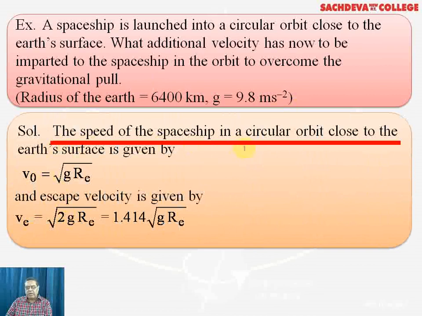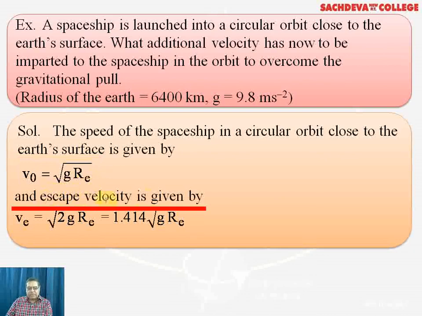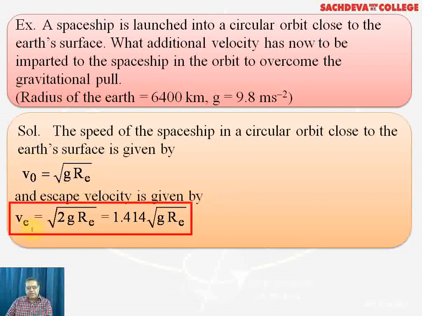Now the speed of the spaceship in the circular orbit close to the surface is calculated by the formula V naught is equal to the square root of gRe. V naught stands for orbital velocity, while the escape velocity is given by the formula Ve is equal to the square root of 2gRe. Now we take the square root of 2, which is 1.414, multiplied by the square root of gRe.